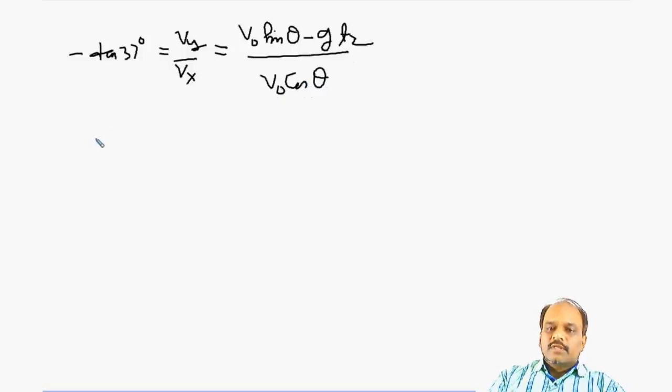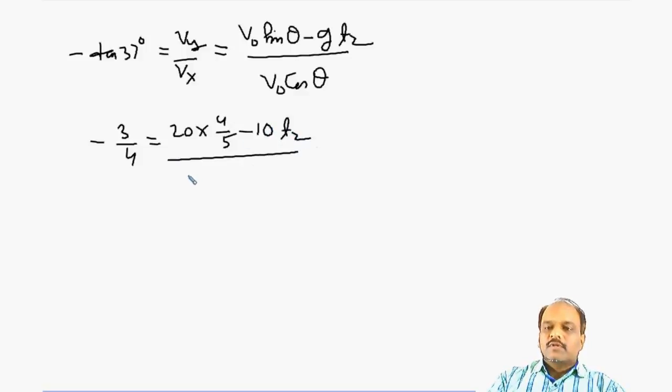So from here we can say minus 3 by 4 is equal to V0 means 20 sin 53 means 4 by 5, minus g 10 t2, divided by V0 cos theta. V0 cos theta means 20 into cos 53 means 3 by 5, so minus 3 by 4 is equal to 16 minus 10 t2 divided by 12.